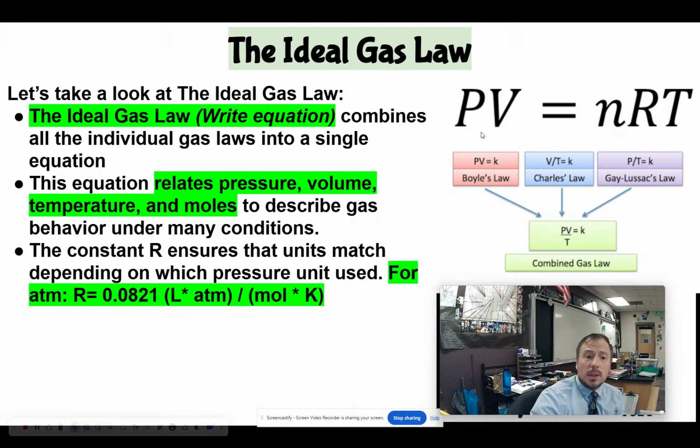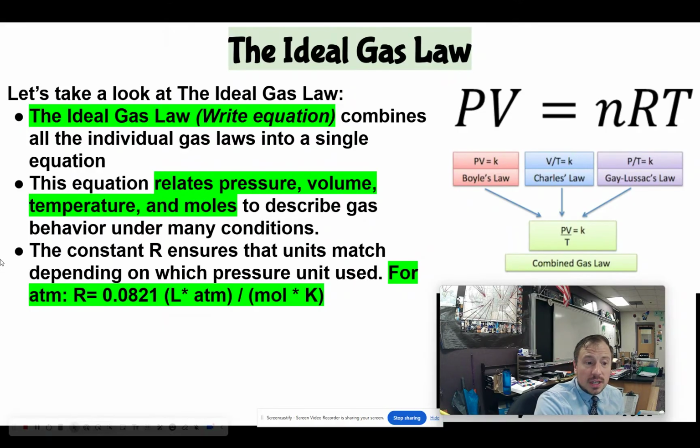Now here's the thing, you're probably looking at that and saying, well, I see pressure, I see volume, n is the number of moles, T is temperature. Now, R is the gas constant. It basically ensures the units match. And this is not going to change with any problem, any pressure, volume, number of moles, or temperature. The only reason it would be a different number is depending on what pressure unit is being used.